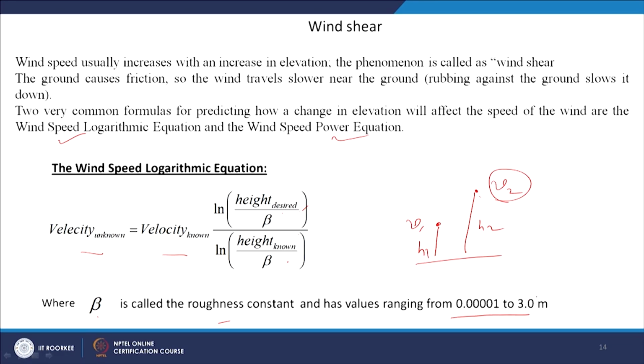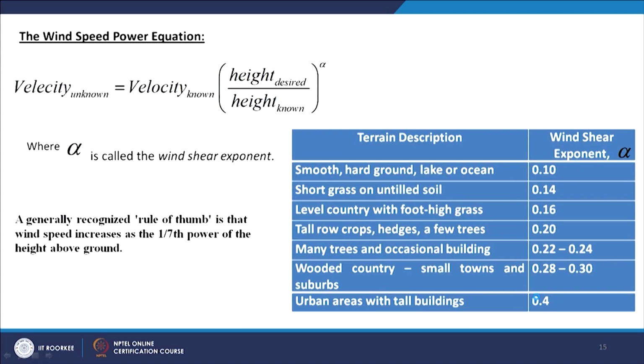So, it has wide variations in the beta depending upon the nature of the surface. And the other expression which is used to predict the wind speed at any height, if we know the wind speed at any other height, is your power equation. So, velocity at unknown height is equal to velocity of known into height of desired over height of known, to the power alpha, that is a power expression.